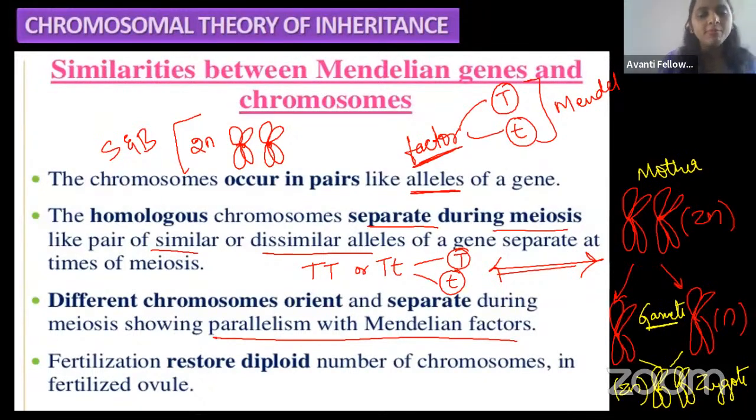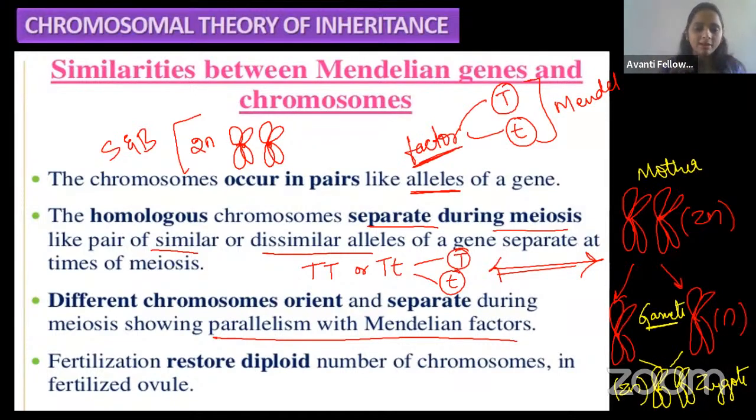So, the similarity between the Mendelian gene and the chromosome. In the chromosomal theory of inheritance, they tell us there is a similarity between the Mendelian gene and the chromosome. Okay, guys, Mendel told that during the law of segregation, the gametes segregate during gamete formation in meiosis.